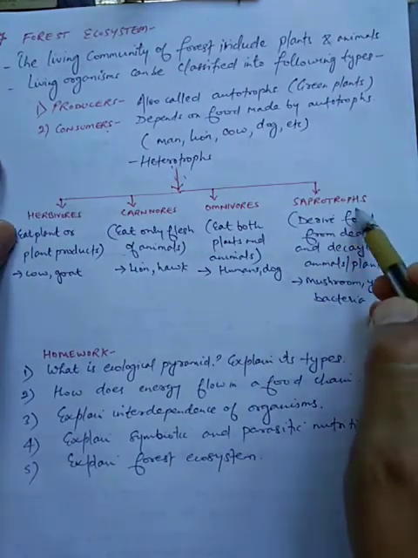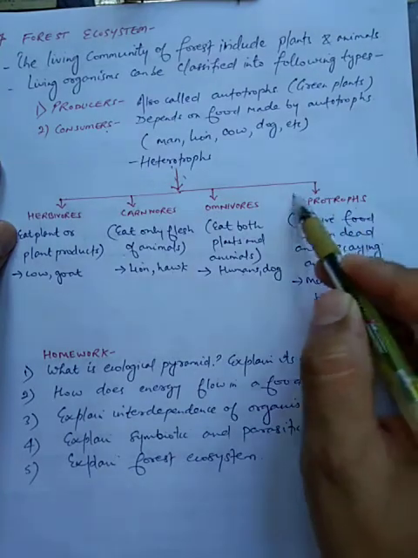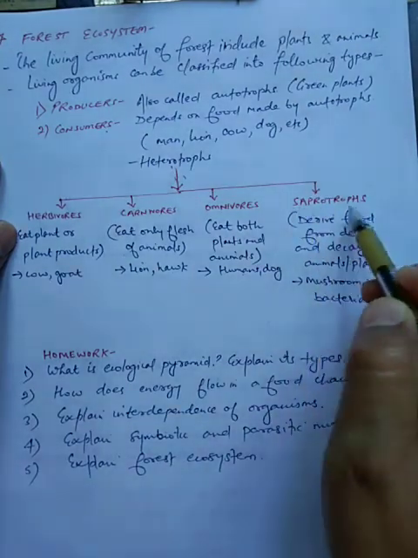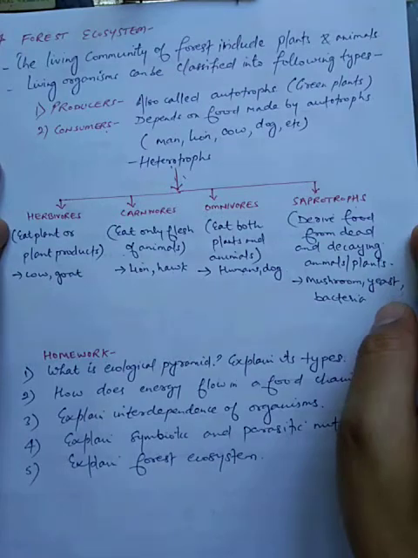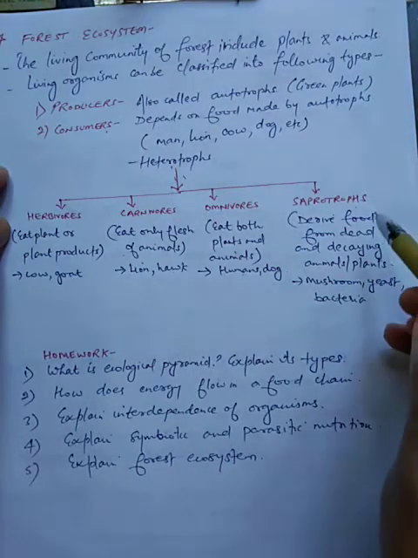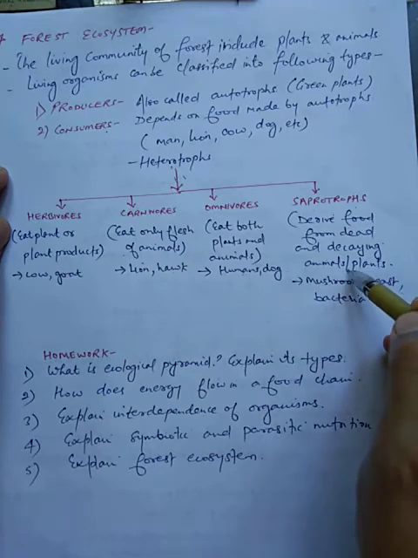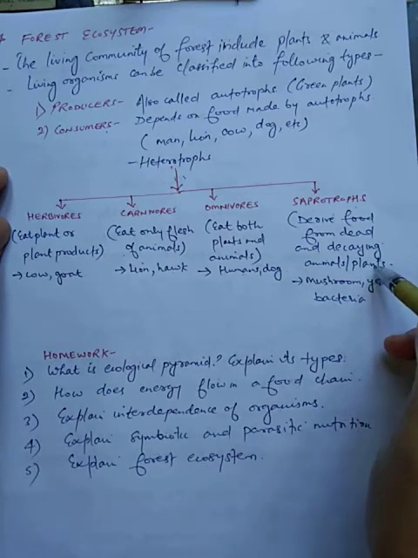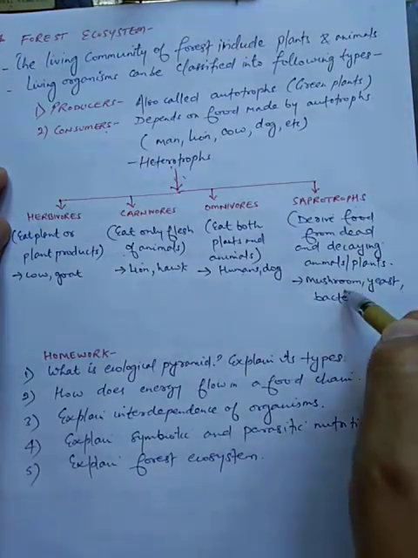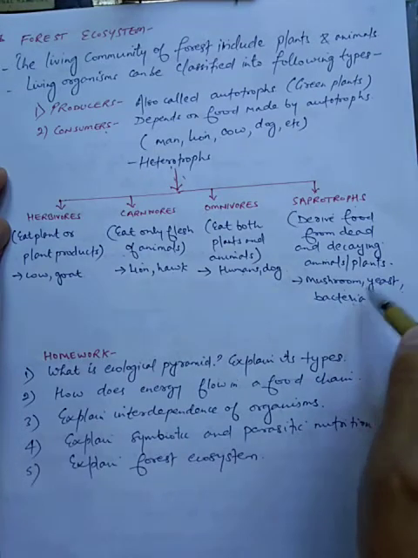Fourth type is saprotroph. Students, these saprotrophs are the organisms which depend on dead and decaying organic matter, or which depend on dead and decaying animals and plants for food. So mushroom, yeast and bacteria are examples.